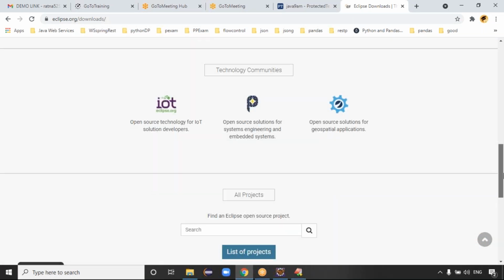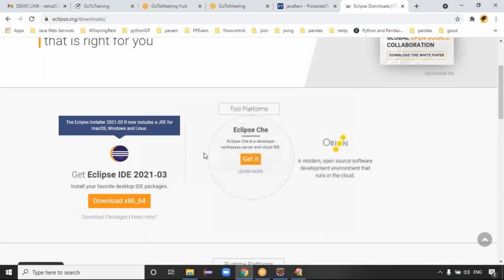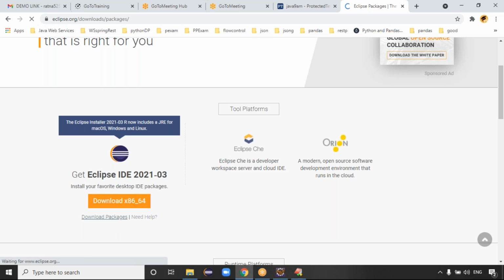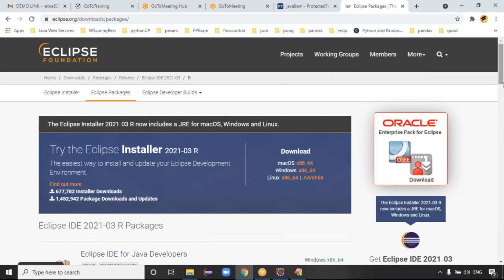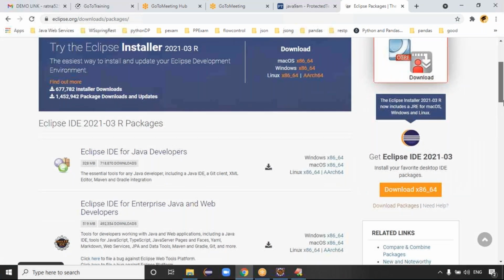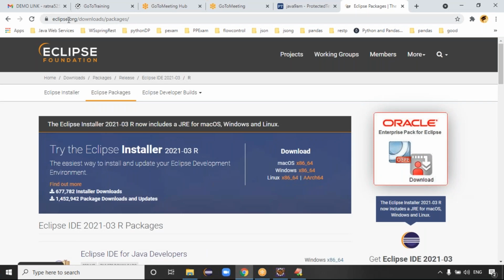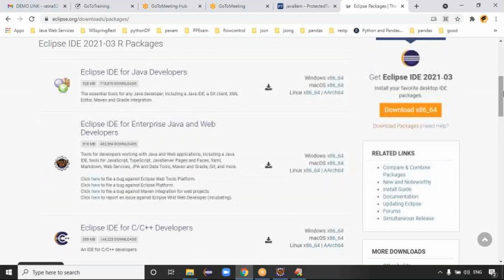We have, see guys here, download x86 and x64, right? Here you can go for the download packages, guys. If you click on download packages, it's showing multiple things, like which operating system you're using. Are you clear now? In eclipse.org downloads, you'll find the packages. If you click the packages, it asks which version you want.